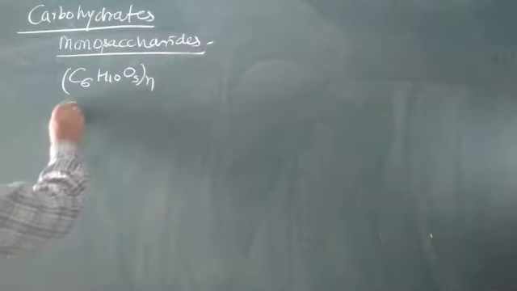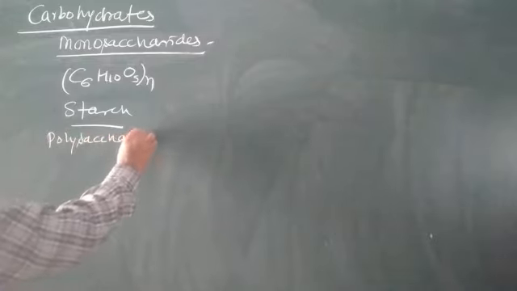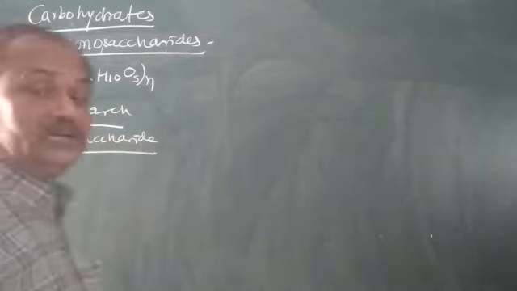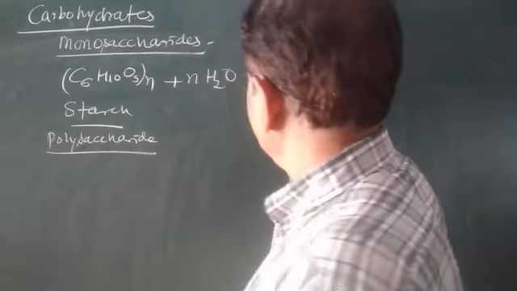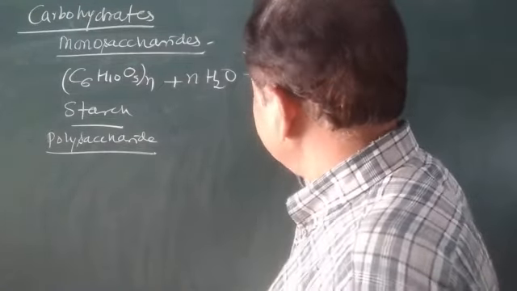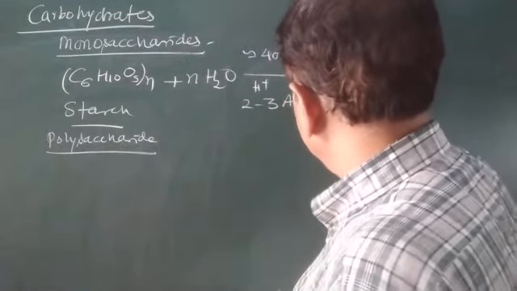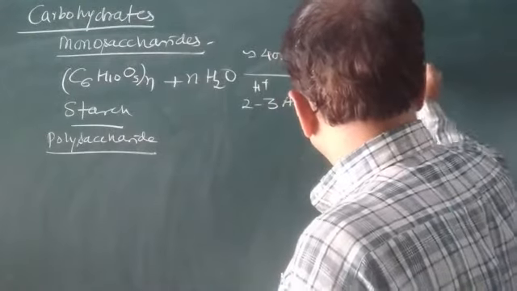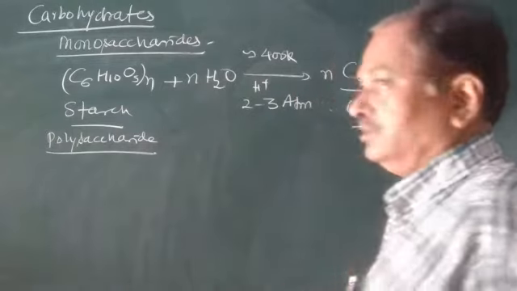Now coming to the next method of preparation. This is starch. Starch is a polysaccharide, and polysaccharides are water insoluble. When it is subjected to hydrolysis at a temperature of around 400 Kelvin, in acidic medium, and 2 to 3 atmospheric pressure, n moles of glucose, a monosaccharide, are obtained.